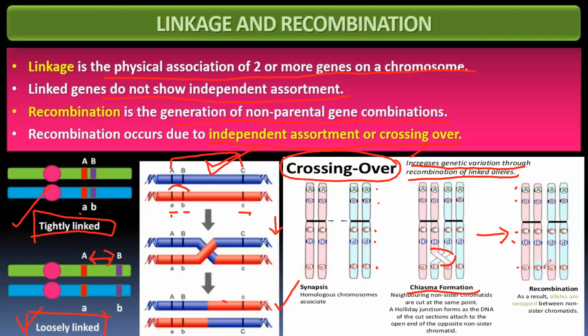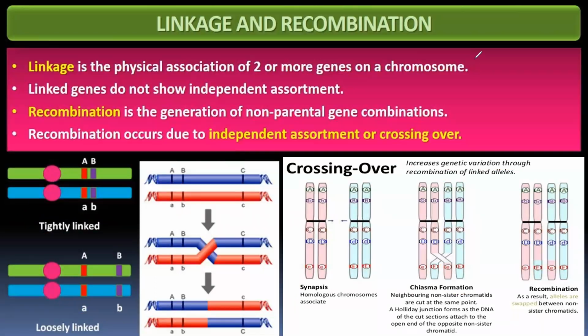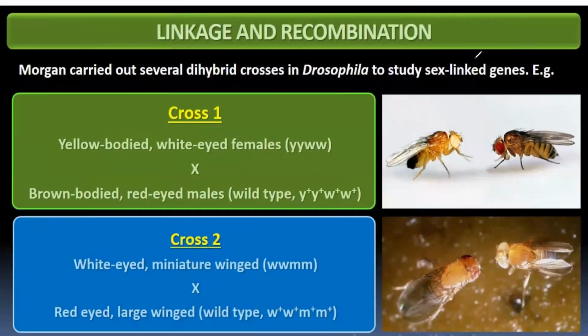On the other hand, instead of a small e, there will be a capital E. Right? This is how the crossing over will lead to the formation of recombination.